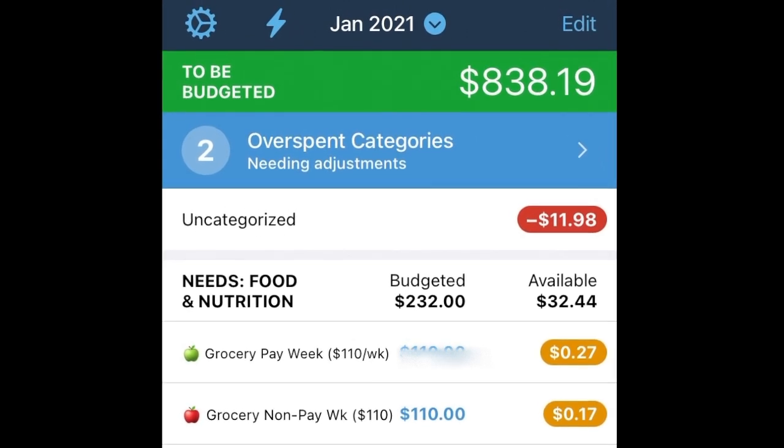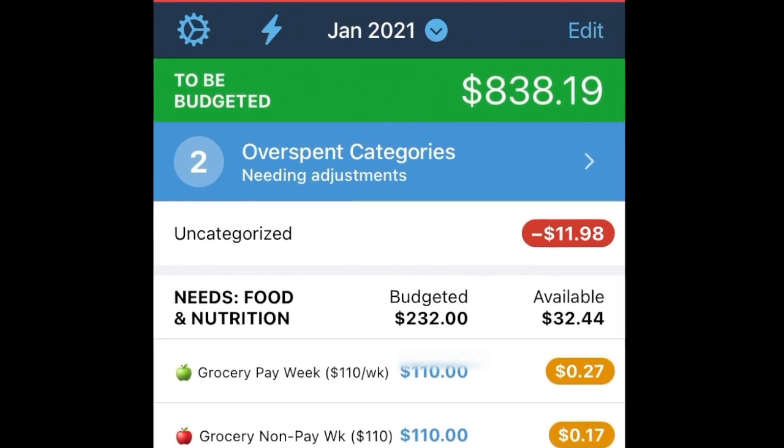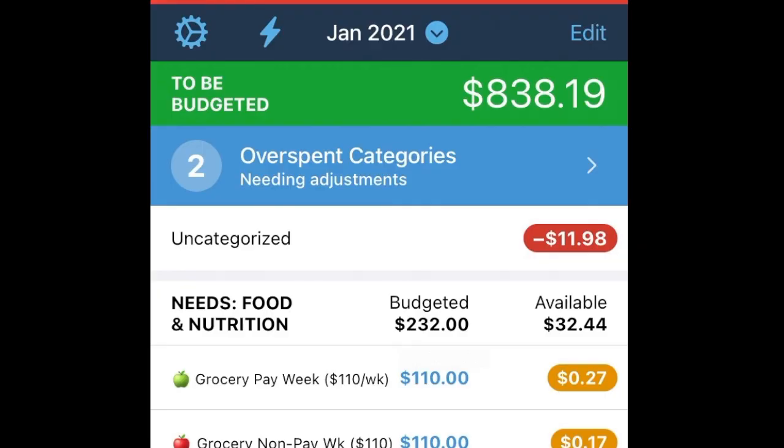And then at the end, I'm going to do a transfer for a purchase of a laptop that we had to buy. So we'll take that out of savings. I'll show you how that works at the end. So let's go ahead and dive right into it.